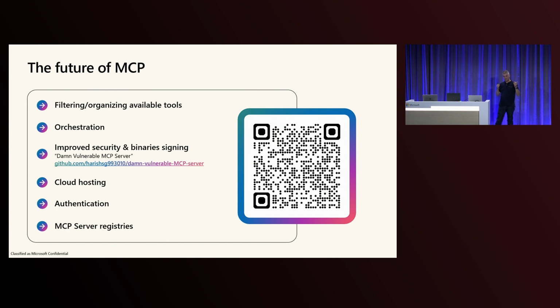And so today there's nothing like this. If you want to be scared, you can have a look at, the QR code points to a Damn Vulnerable MCP Server. It's a list of, I would say, the classical MCP server issues. Classical, that's something that's just 1 month old, but that's how fast it goes. If you have a look, you will see there's lots of issues with it. So basically, you need to trust the people who are giving you those binaries because you're going to run them and send your code to them. So it would be better if we had a good registry with some signed binaries so you know what you're running.